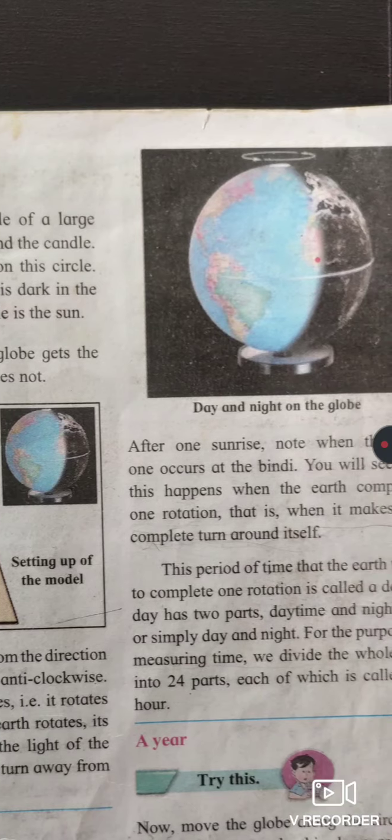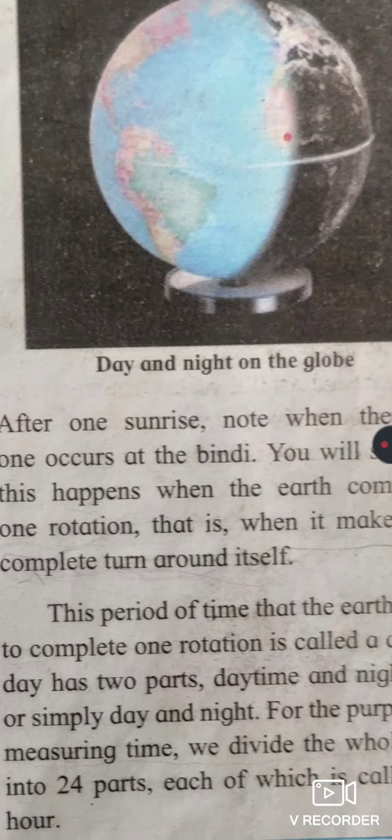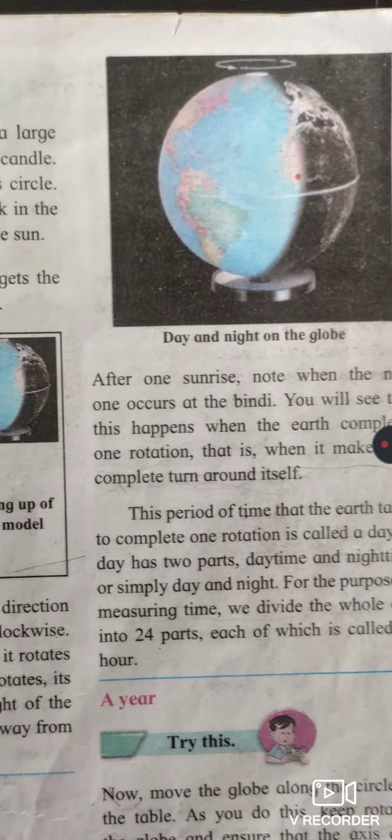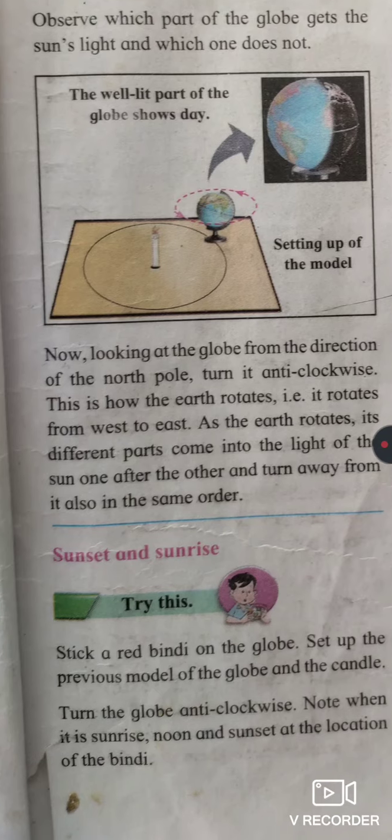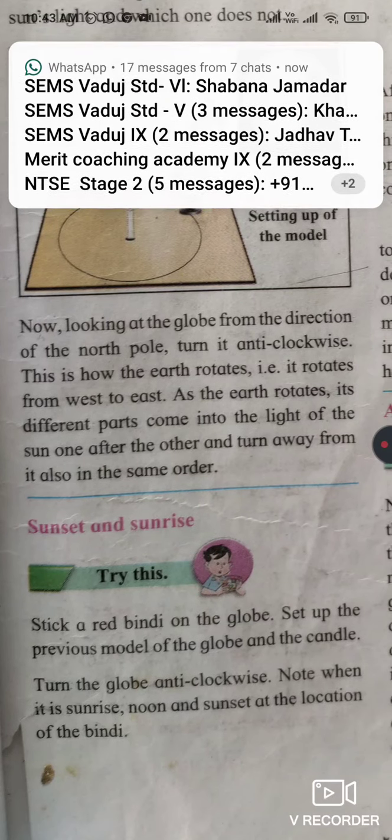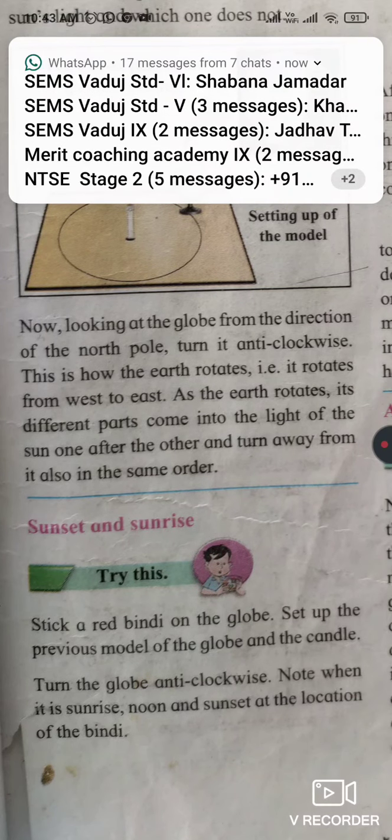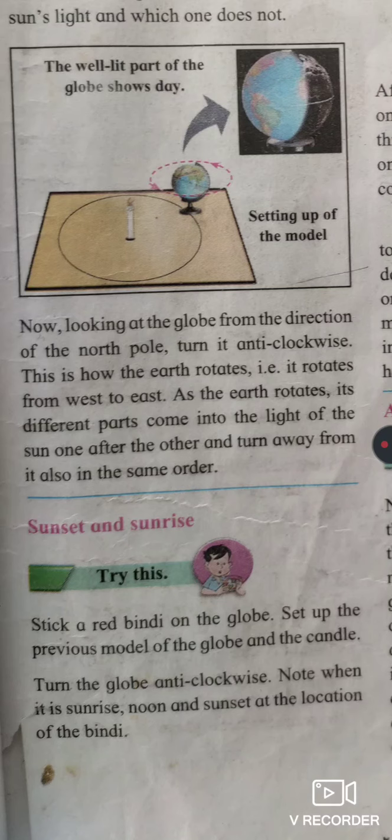Here is a picture of day and night on the earth. The other characteristics are sunset and sunrise that happen on the earth.